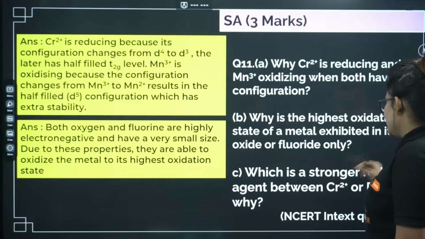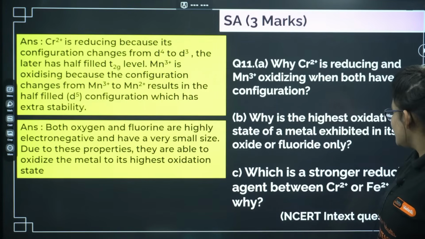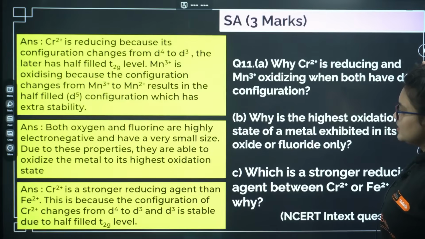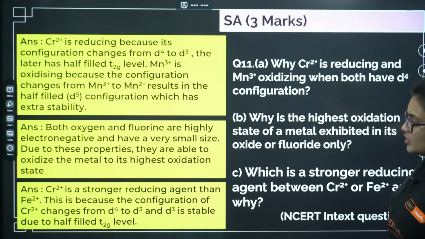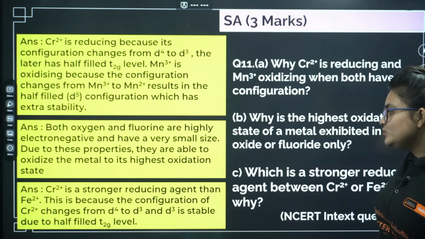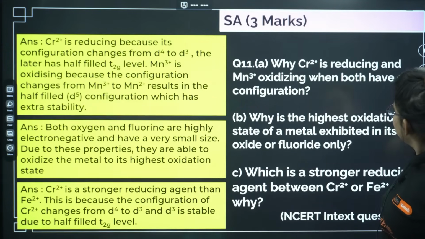Let's go ahead. Which is the stronger reducing agent between Cr2+ or Fe2+? The reason is again Cr2+ is the stronger one, because it has the t2g half filled.